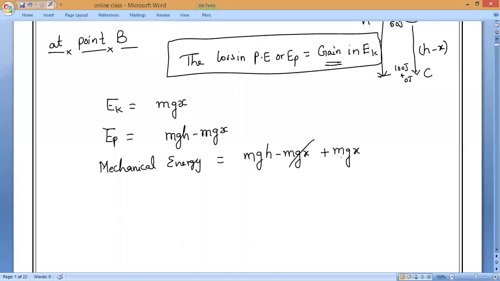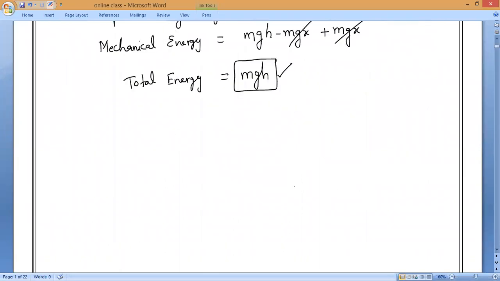Both will get cancelled. So what is the total energy, everybody? Total energy equals mgh. So that is the total, or mechanical, energy. Whatever it is, it still remains mgh. Is it okay, everybody?